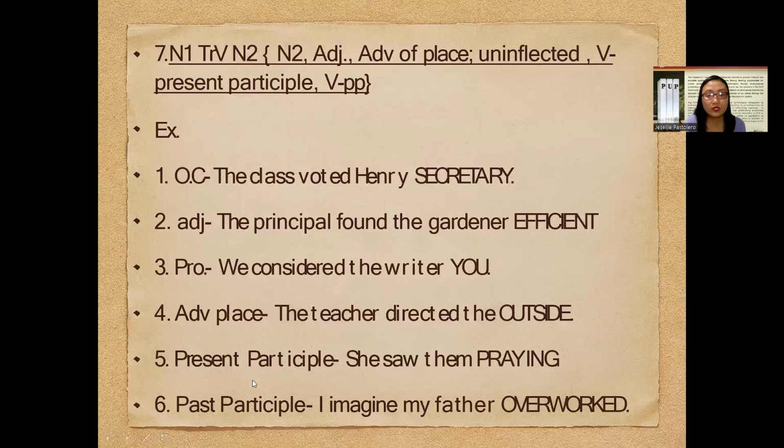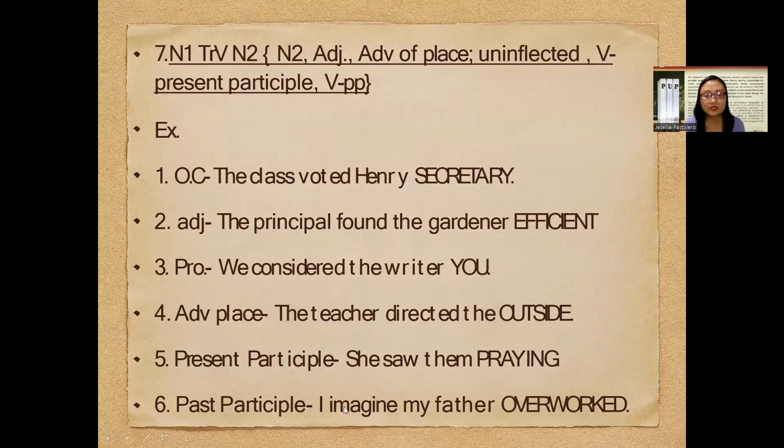The fifth one is she saw them praying. Again, our N sub 1 in the sentence is she, our transitive verb is saw, and then them is our N sub 2. However, we have an additional element right after N sub 2. So praying, what does praying stand for? Since it is in the ing form of the verb, it functions as a present participle.